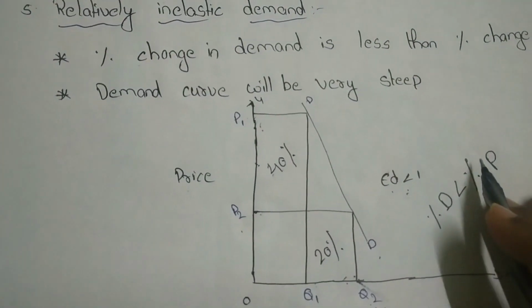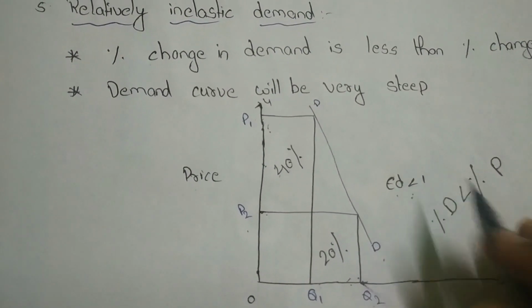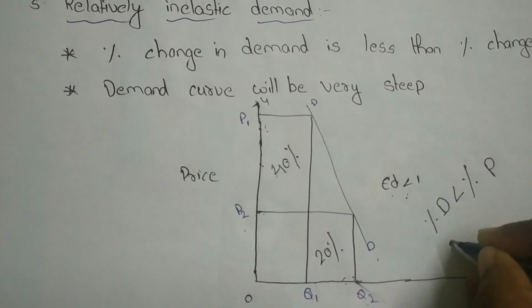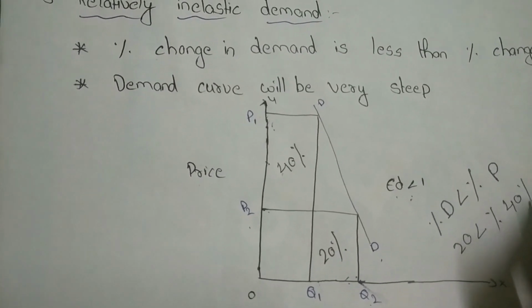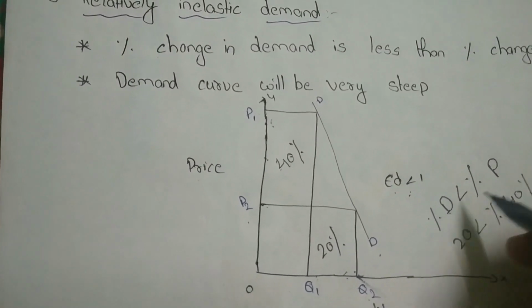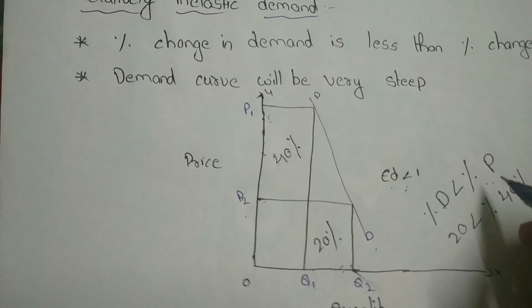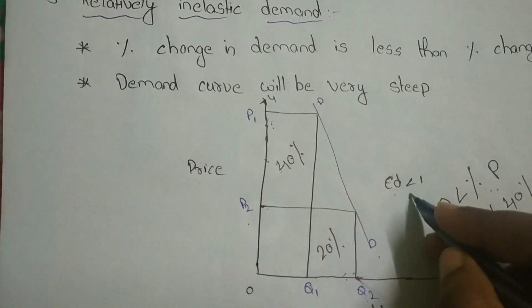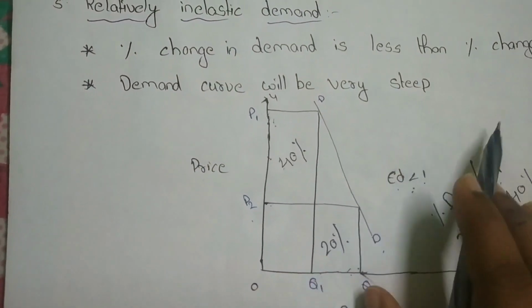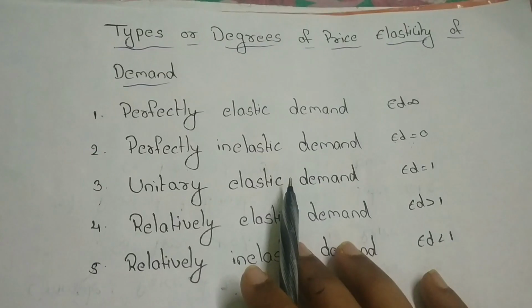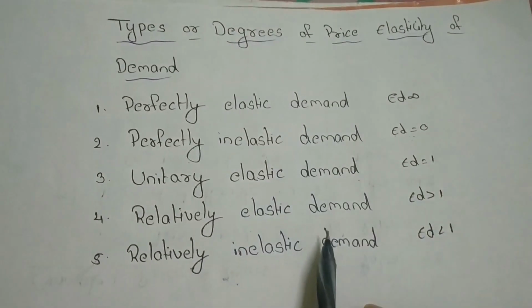So here ED is less than 1. 20% is less than 40%, right? So the percentage change in demand is less than the percentage change in price. So here ED is less than 1. The demand curve will be very steep here. So it is very easy to remember all these 5 types.